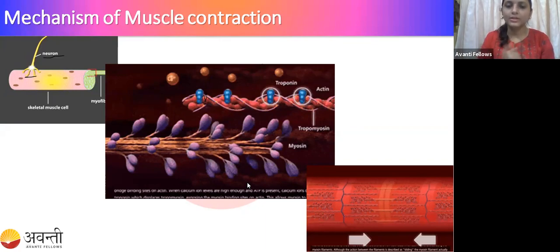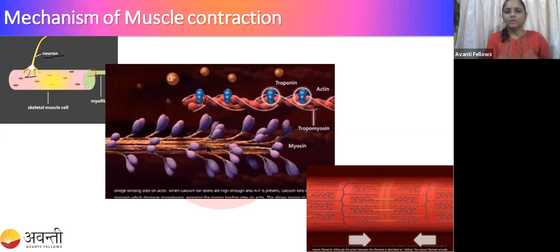The troponin, the blue thing, is there, no? It is going to bind on the actin site. This myosin head is there, and it is going to bind on the actin, which is made up of globular actin.